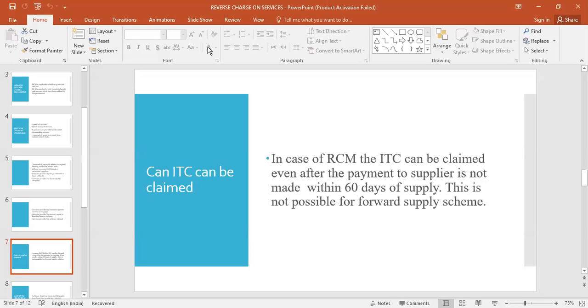What is forward charge mechanism? The supplier will collect tax from the buyer and he will pay tax to the government. That is called forward charge mechanism. What is reverse charge mechanism? The buyer will directly pay tax to the government. He will not collect tax from the supplier. That is called reverse charge mechanism. And this benefit is not available in case of forward charge mechanism. Which benefit? Even if the payment is not made to the supplier within 2 months or 60 days of supply, still you can claim ITC. So this benefit is not available in forward charge mechanism.